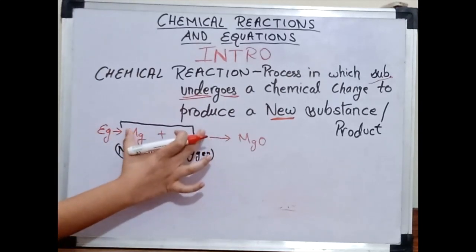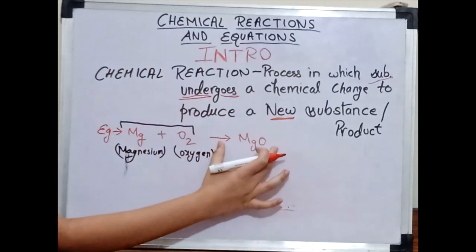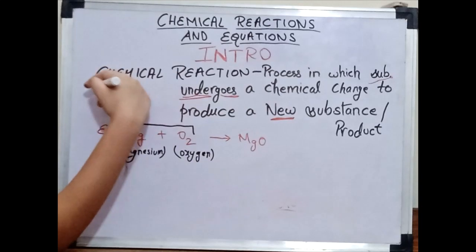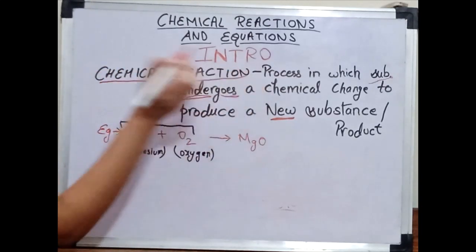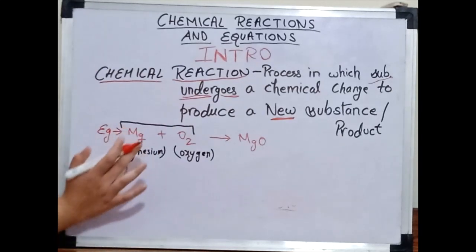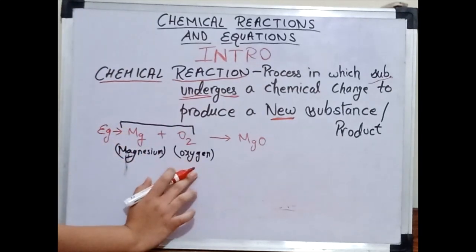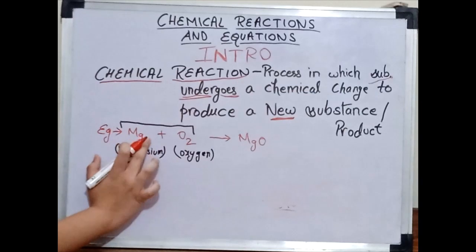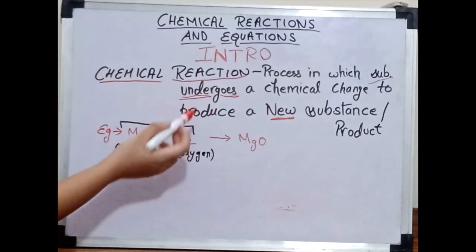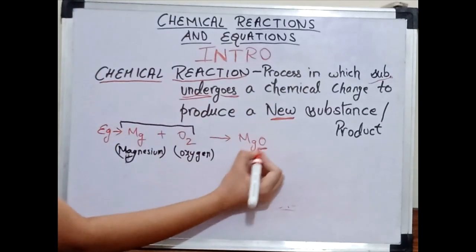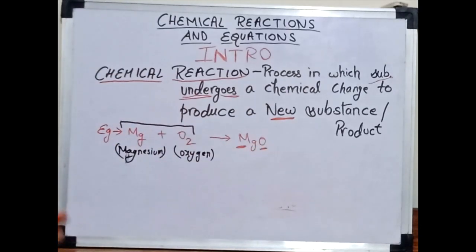This is not the equation, not the answer, just this is your chemical reaction. So magnesium and oxygen undergo a chemical change to form a new substance, and our new substance is MgO, that is known as magnesium oxide.